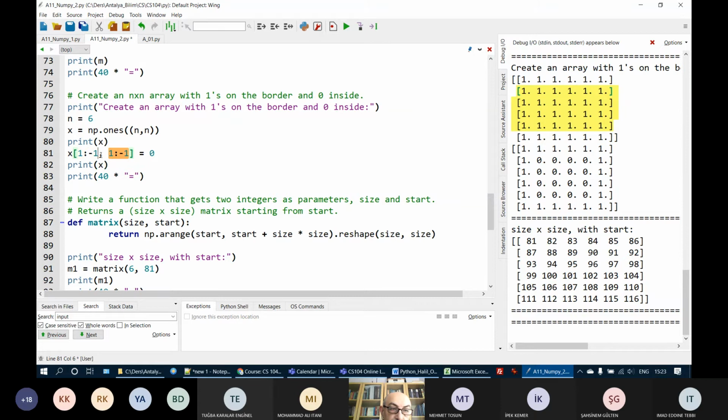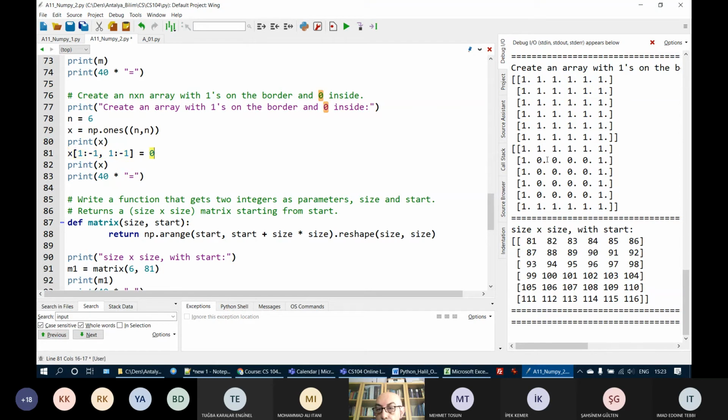And after the comma, I have slicing for the columns. Again, 1 is the index of the second column. Start from the second column, and -1 is the index of the last column. But in the slicing, as I said before, the second one is exclusive. So when I put -1 here, it means that the last column is not included. So it will go up to the column before the last one. And in that area, just put all zeros.